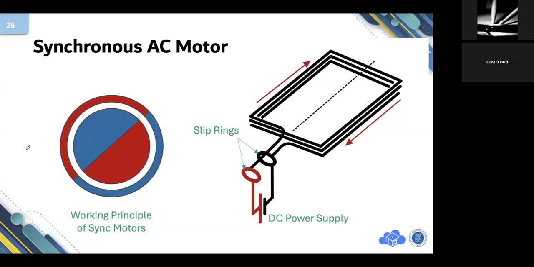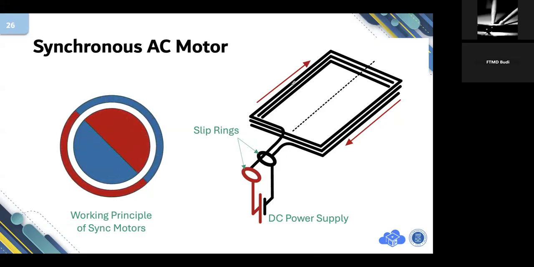You see the ring is rotating, representing the rotating magnetic field. And the rotor is also rotating synchronously, representing the rotating coils being injected by DC current.